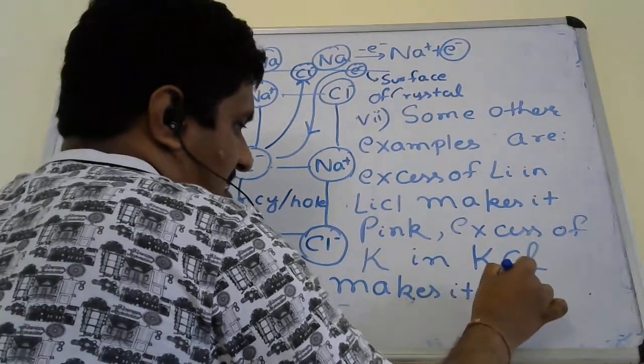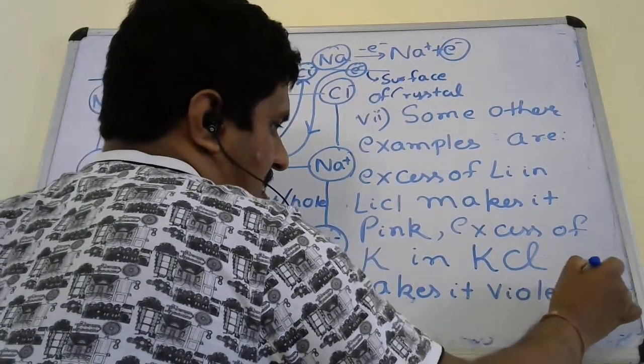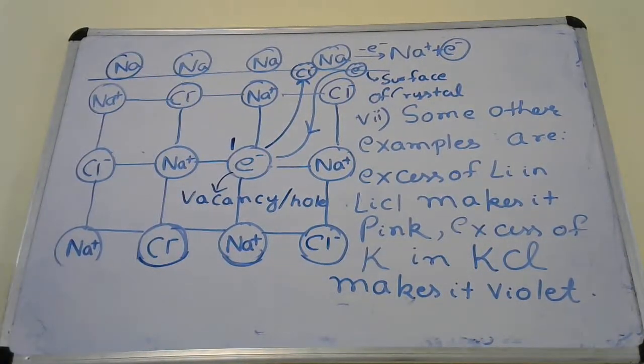The reason is exactly the same as you saw in NaCl. Excess of lithium in LiCl makes it pink. Excess of potassium in KCl makes it violet. These are some other examples. Now remember, this defect is very similar to Schottky defect.